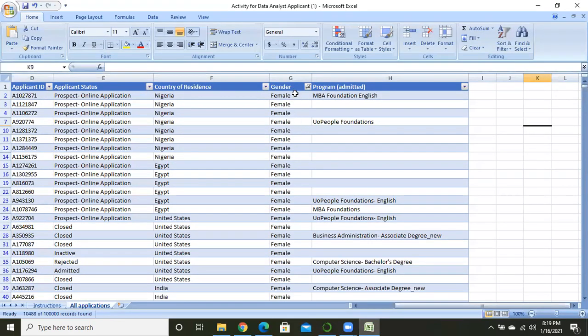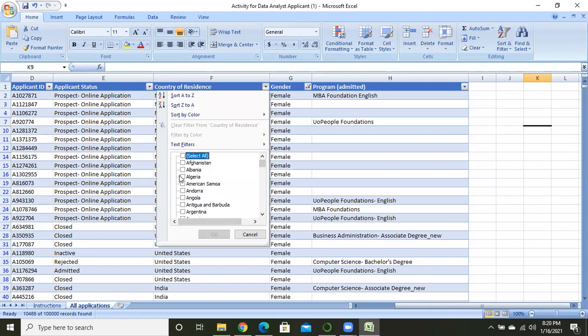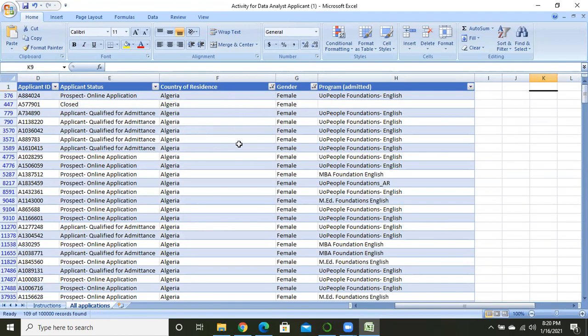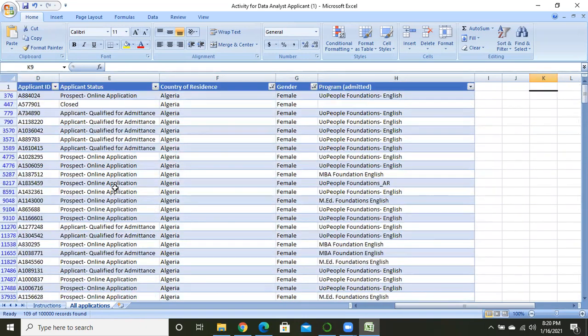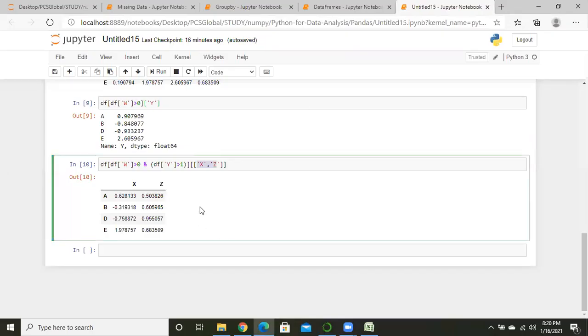Here I have already filtered the female, meaning gender for female. Also I am filtering Algeria. So here we did those two conditions, meaning here Algeria and here only female. So the values got changed, all rows' values, like in Excel, which gives us the rows for only Algeria and only female, right? So here we have done that same thing.